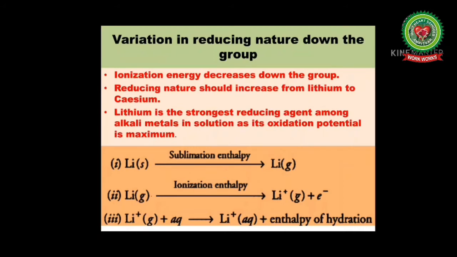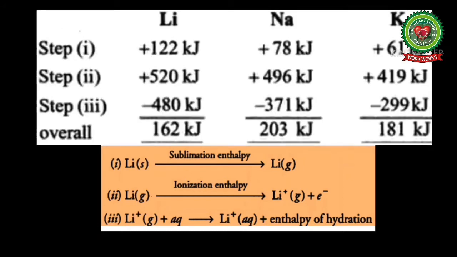You can see here. In the first stage, sublimation is taking place. In the second stage, in the gaseous state, ionization is taking place. And in the third stage, hydration is involved, that is, energy is released due to the enthalpy of hydration. Now, we know that the smaller the size of the cation, the more will be the hydration energy.